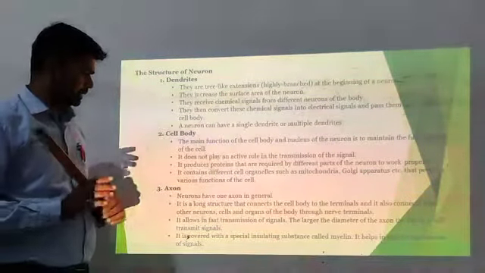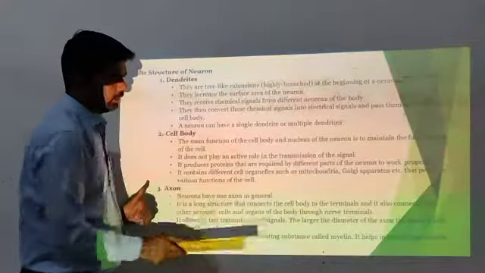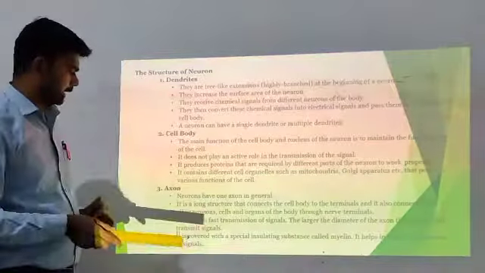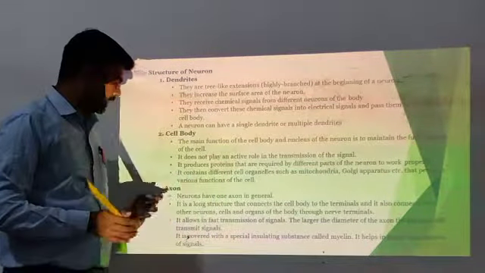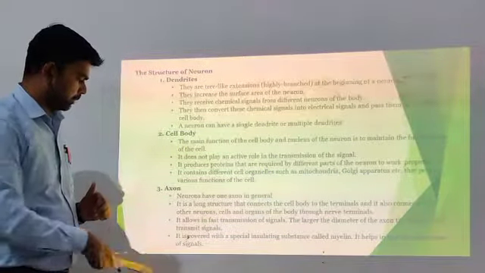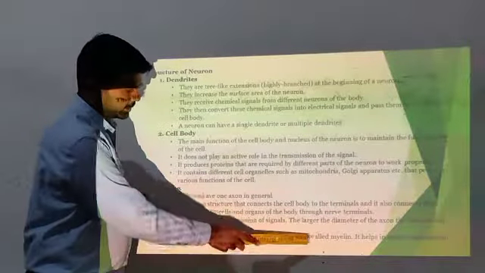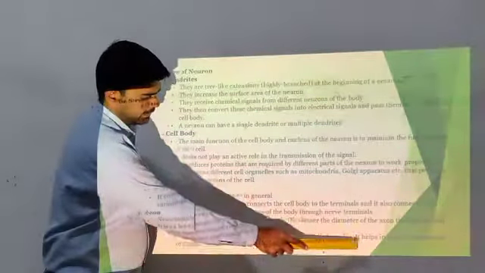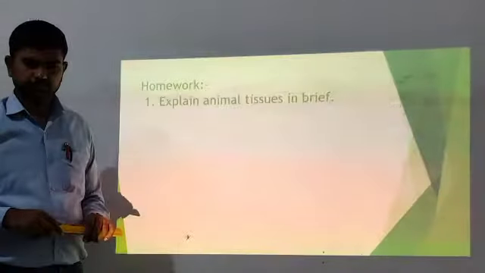Axons are long structures that connect the cell body to the terminal and also connect with other neuron cells and the organs of the body. The axon is covered with a special insulating substance called myelin. It helps in the rapid transmission of signals.